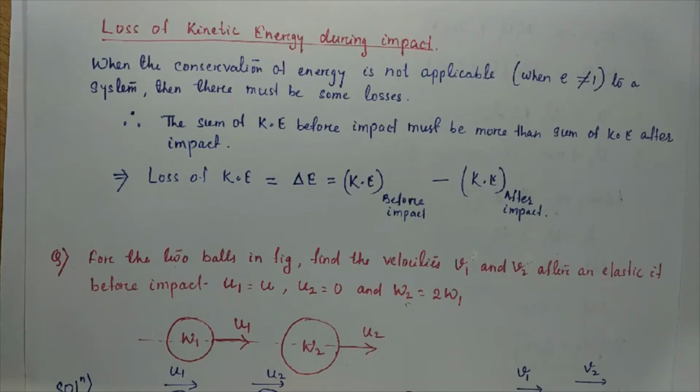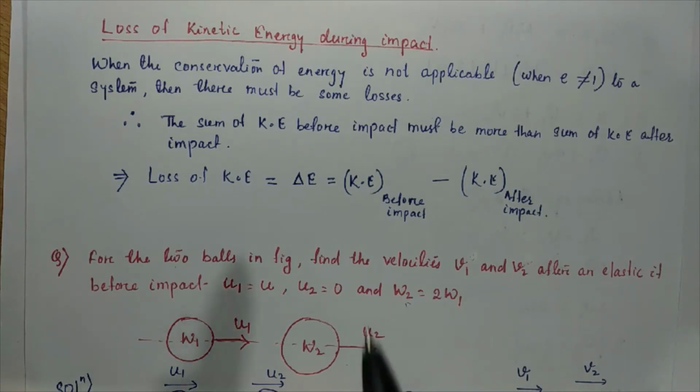Or you can say that if the coefficient of restitution is equal to 1, then the energy is conserved. If the coefficient of restitution is not equal to 1, the energy is not conserved. If the energy is not conserved, it means there is a loss of energy. So we are going to discuss here the loss of kinetic energy during the impact.